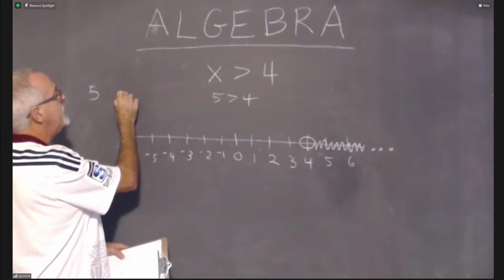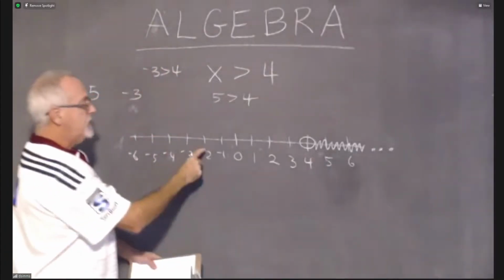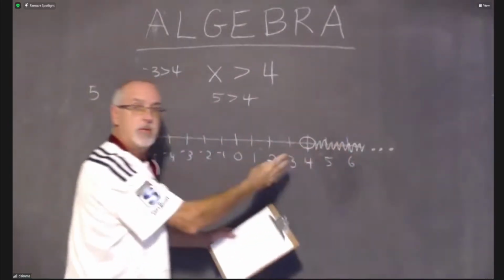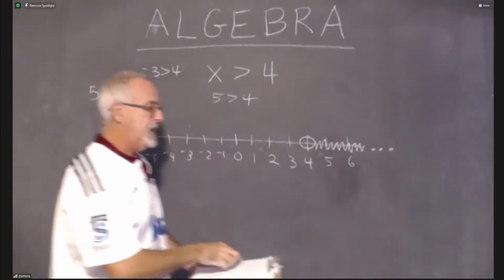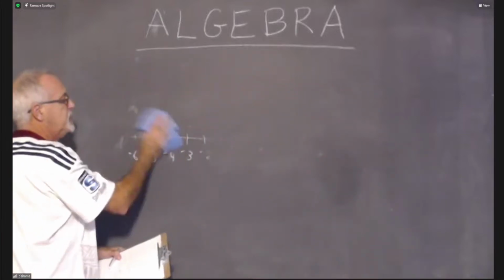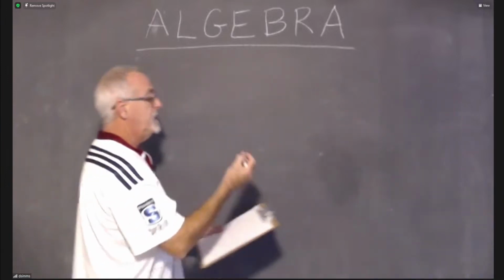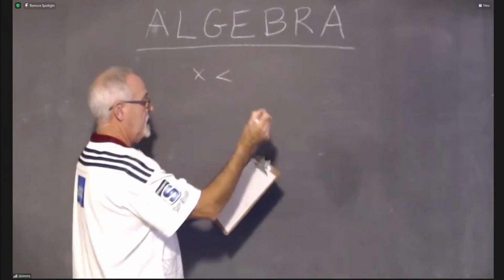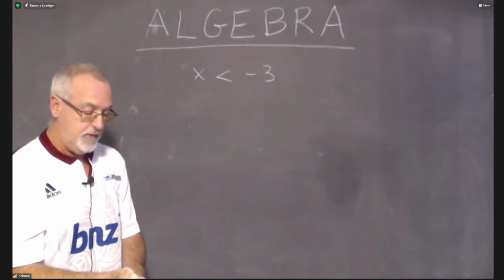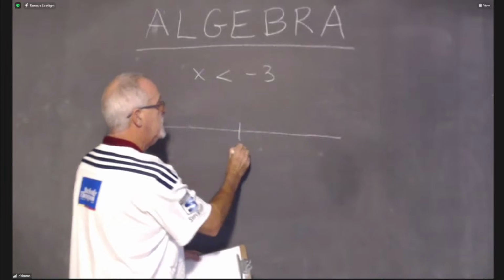How about if we try -3? Is -3 greater than 4? No, it's not. So -3 should not be shaded. So we're able to check with numbers to make sure that the graph, which is what this is, makes sense. Now I will erase, and I'll do a few more examples, and I will occasionally check them with numbers. How about x less than -3? Okay, so the same strategies apply for building my graph. I draw the line. I make sure to put 0 on it.